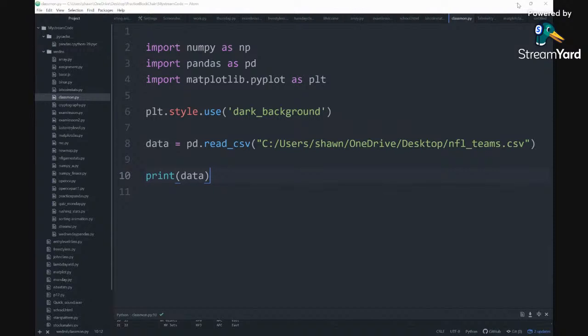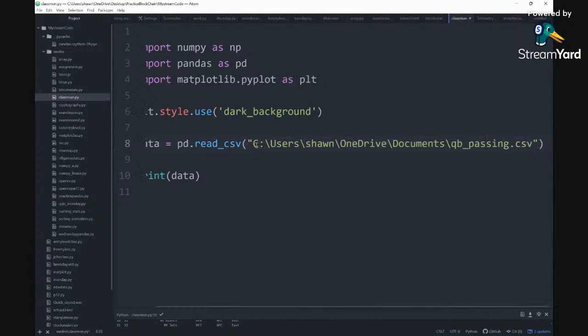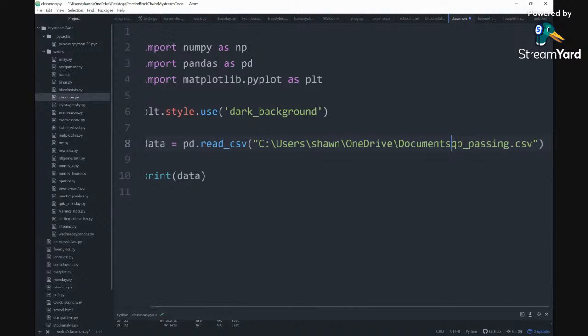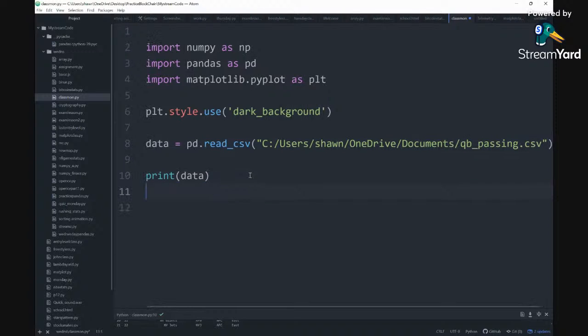Let me copy this path. All right, so I got some better data finally, so we can start. We're going to do quarterback passing. For the people that love football, this would be something that you look at. And when it comes to manipulating data, understanding how it works and predicting outcomes, analytics departments use pandas. So this is a good learning tool.